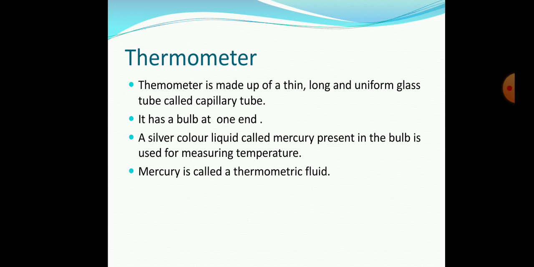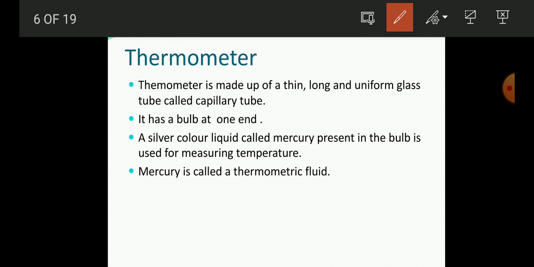Here we have a thermometer. For measuring temperature accurately, we have a thermometer, and it is made up of thin, long, uniform glass that is known as a capillary tube. This capillary tube is a very fine tube and it has a bulb at one end. The bulb is not the bulb that glows. It is simply an apparatus fixed at the end of it, and it will sense the hotness or the coldness.